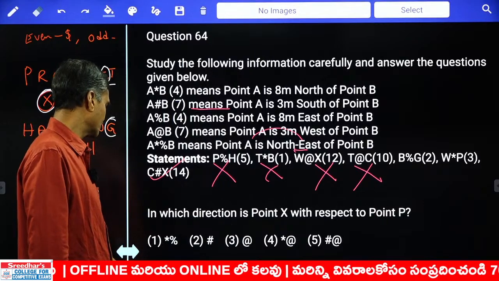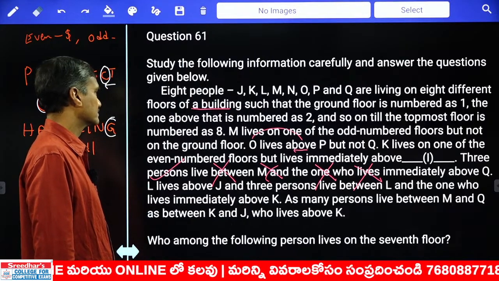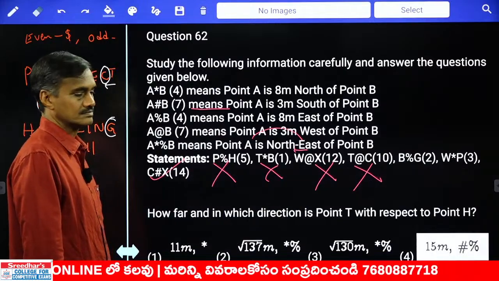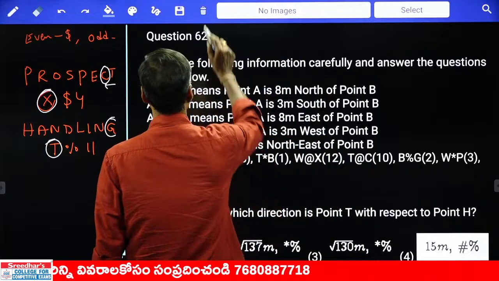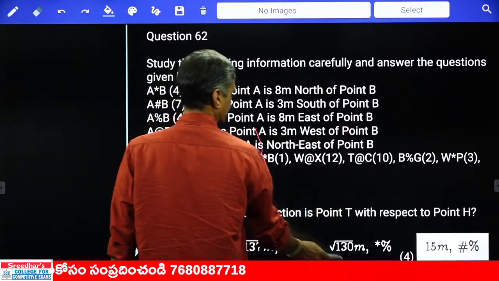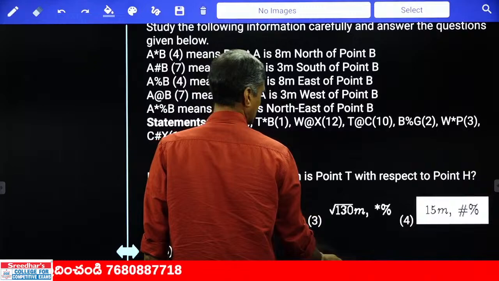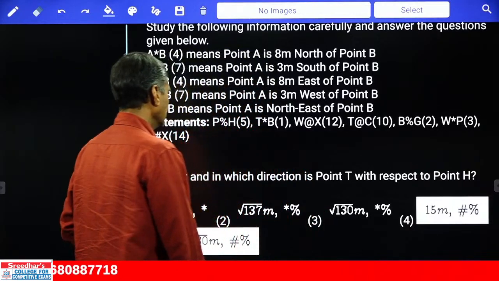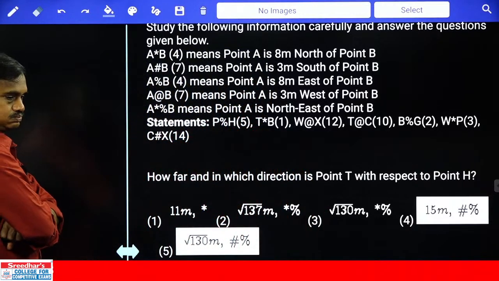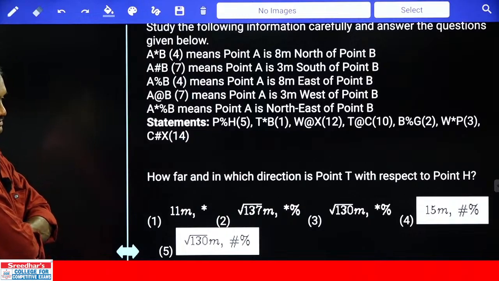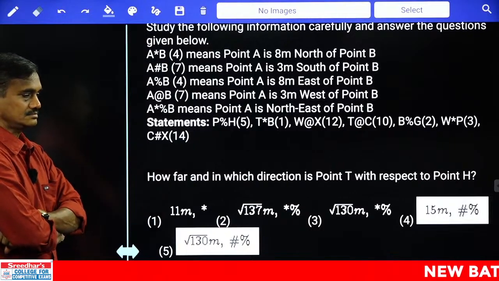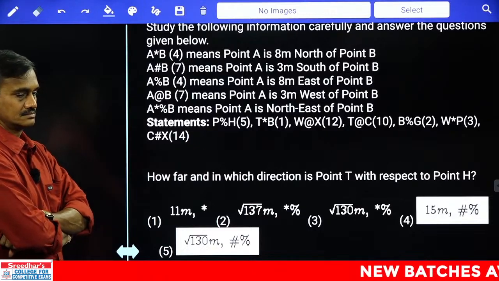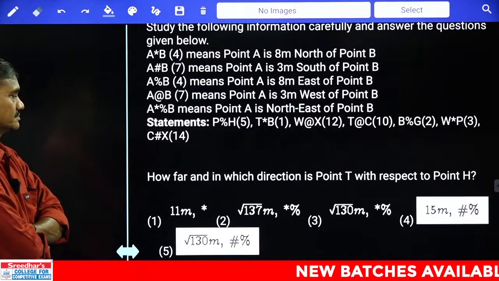Let's start working out this question. Directions. Now in these directions, make it fast.